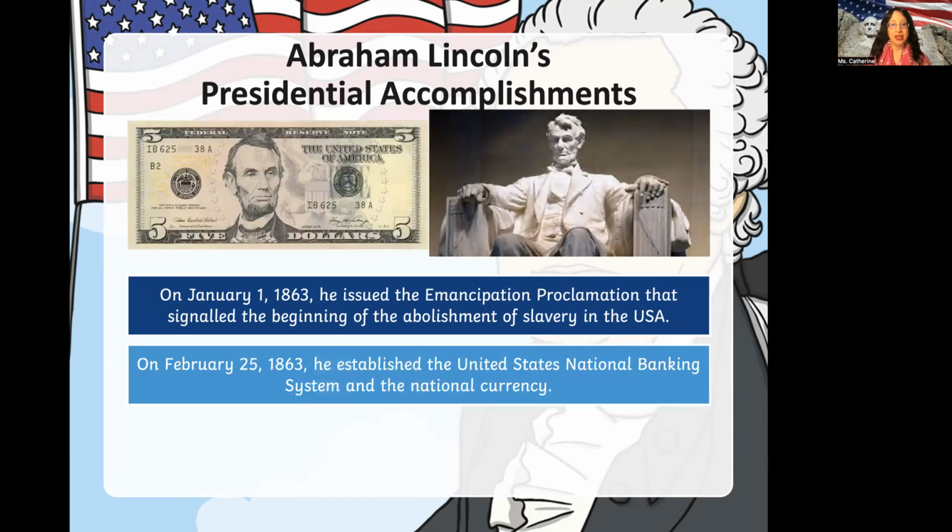Abraham Lincoln, on February 25th, 1863, established the United States national banking system and the national currency. Okay, currency meaning US dollars, the United States dollars. Now, Abraham Lincoln is on this currency, the $5 bill. Now, is the $5 bill still being made today? And if so, why? And if not, why not? That's your bonus. Lots of bonuses today.